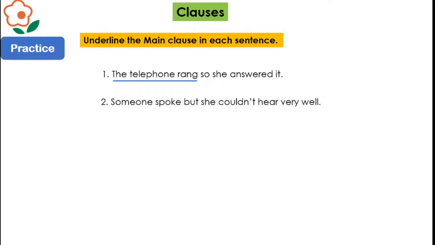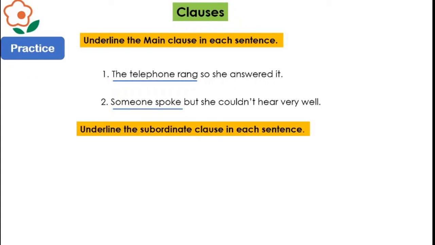In the second part, someone spoke but she couldn't hear very well. Someone spoke is the main clause. In the next, you have to practice the subordinate clauses. You have to underline the subordinate clause, and you have to remember that the subordinate clause always starts with a conjunction. So can you point out where the conjunction is? We go to the cinema when they are showing a good film.